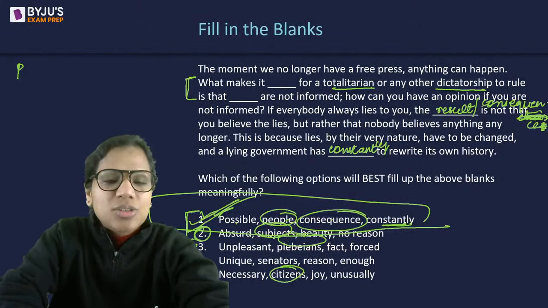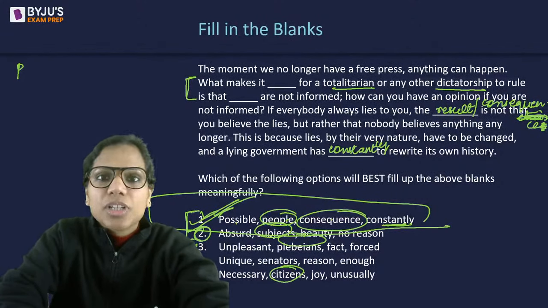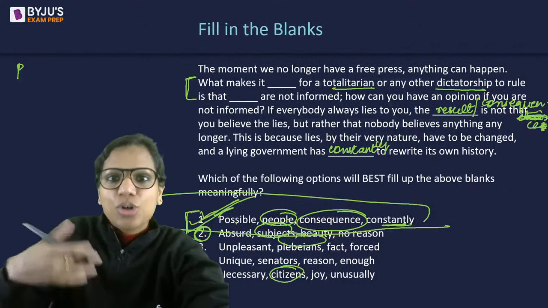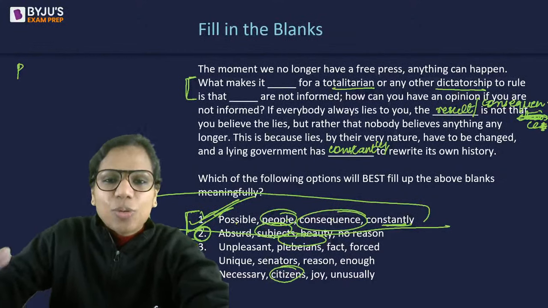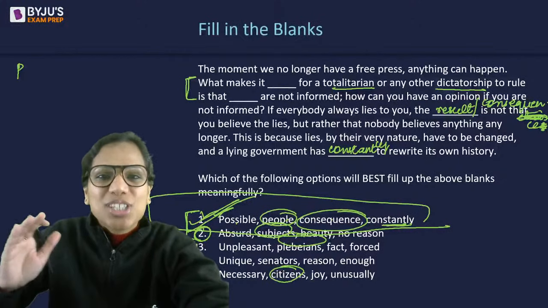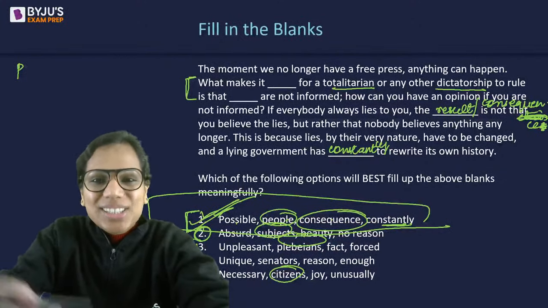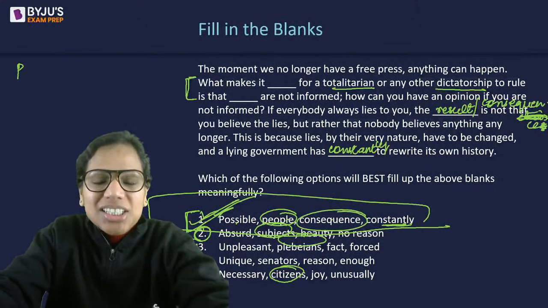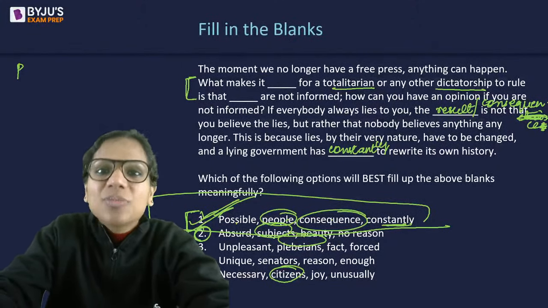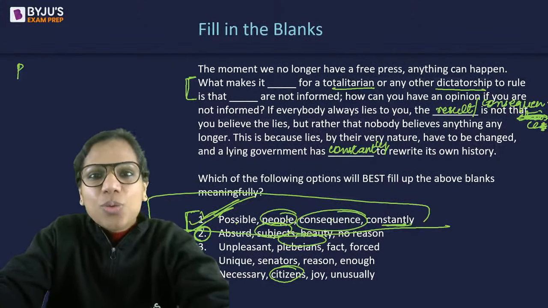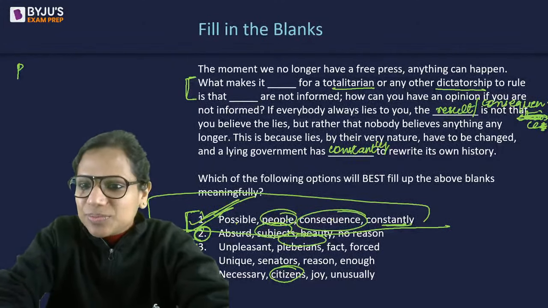For instance, during Brexit, to decide whether Britain should exit the European Union or not, a plebiscite was conducted in which people had to say yay or nay, whether they wanted to remain a part of the European Union or exit.